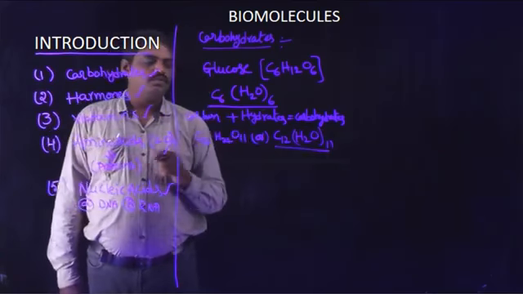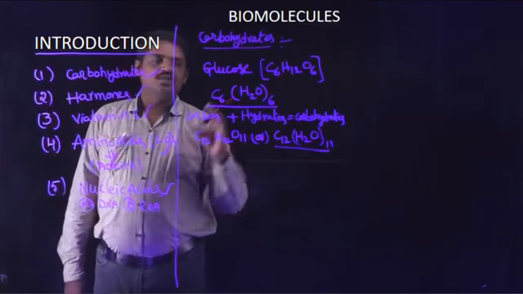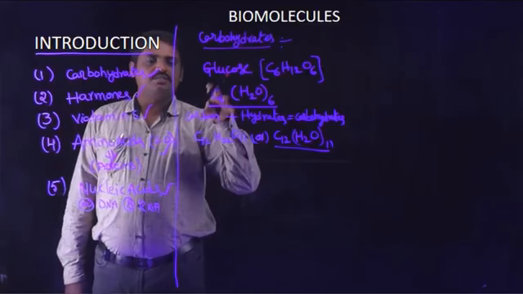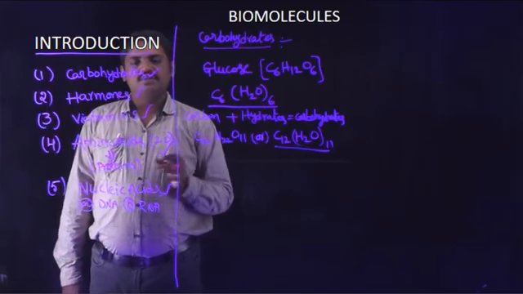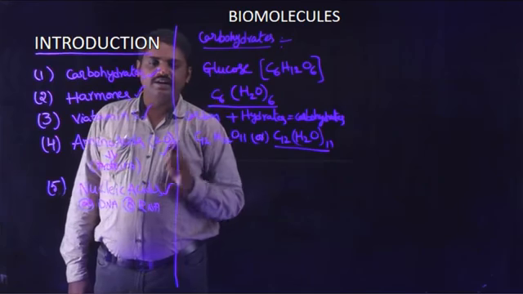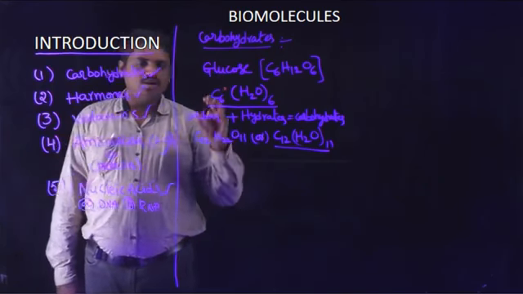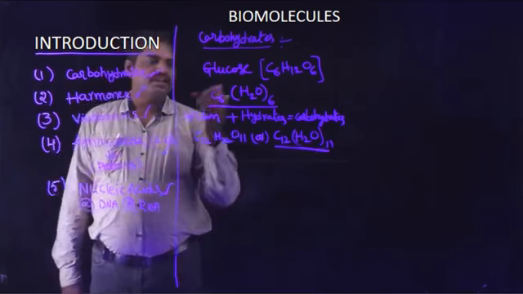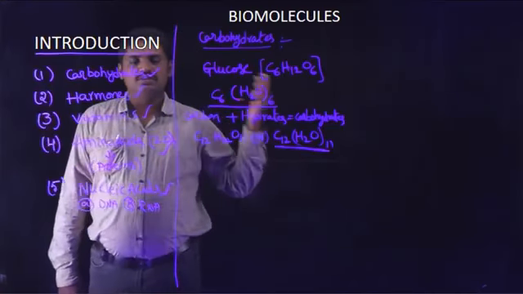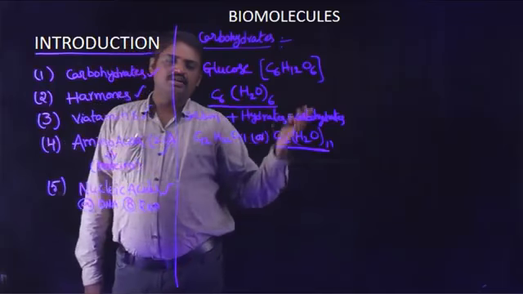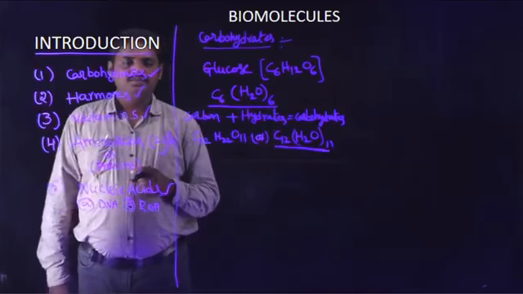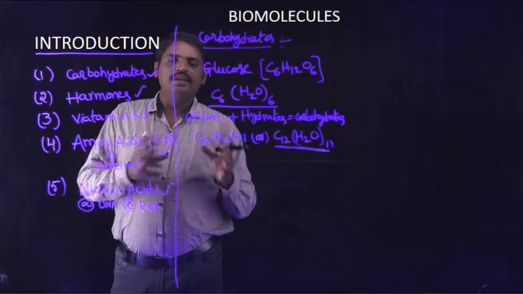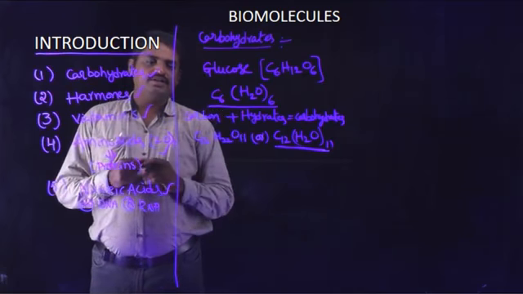Only carbon and water are observed in these molecules, so this type of molecule is known as a carbohydrate. Important carbohydrates include glucose, fructose and sucrose. These are the most important carbohydrates. This is the meaning of carbohydrates.